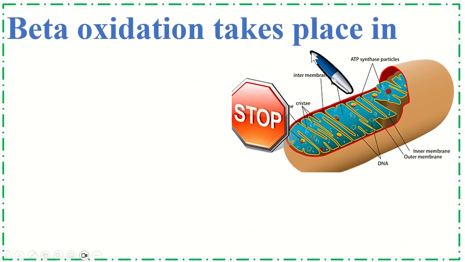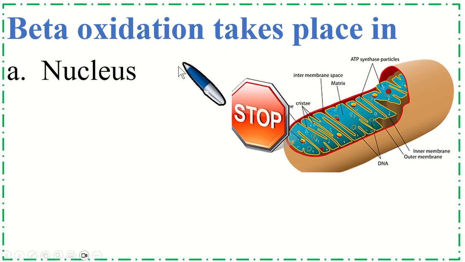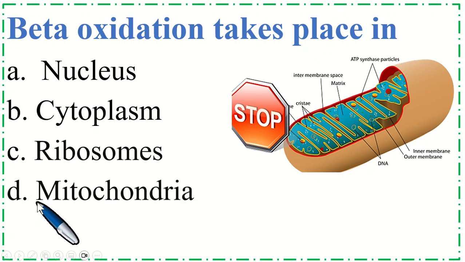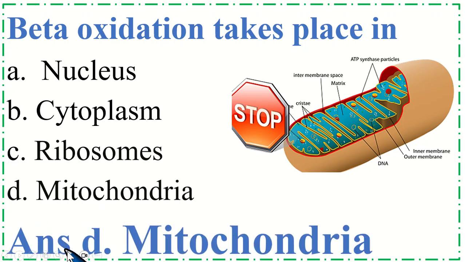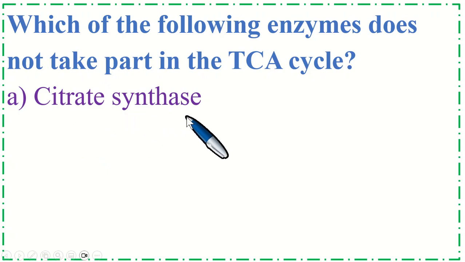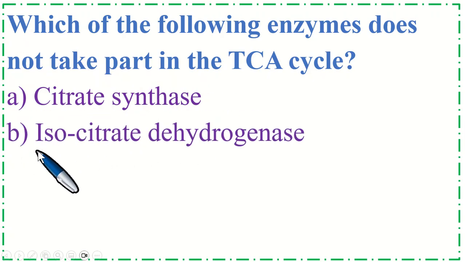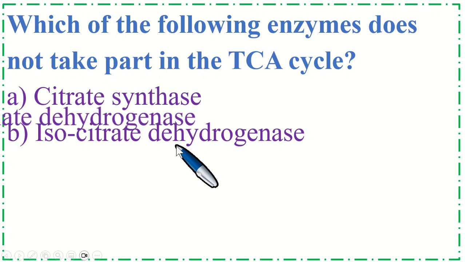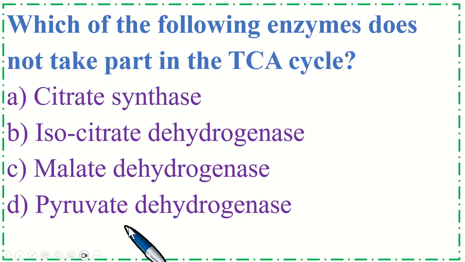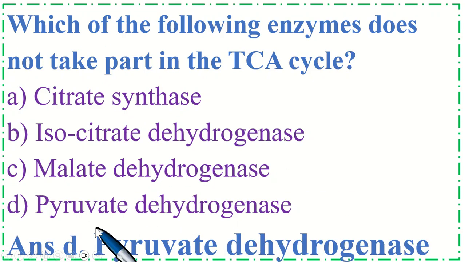Beta oxidation takes place in option A nucleus, B cytoplasm, C ribosome, option D mitochondria. Correct option is D mitochondria. Which of the following enzymes does not take part in the TCA cycle? Option A citrate synthase, option B isocitrate dehydrogenase, C malate dehydrogenase, and option D pyruvate dehydrogenase. Correct option is D pyruvate dehydrogenase.